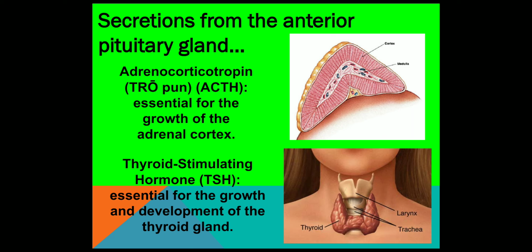Secretions of the anterior pituitary gland, that we call ACTH, adrenocorticotropic hormone, it is for the growth of the adrenal cortex. TSH, thyroid stimulating hormone, is essential for the growth and development of the thyroid gland.